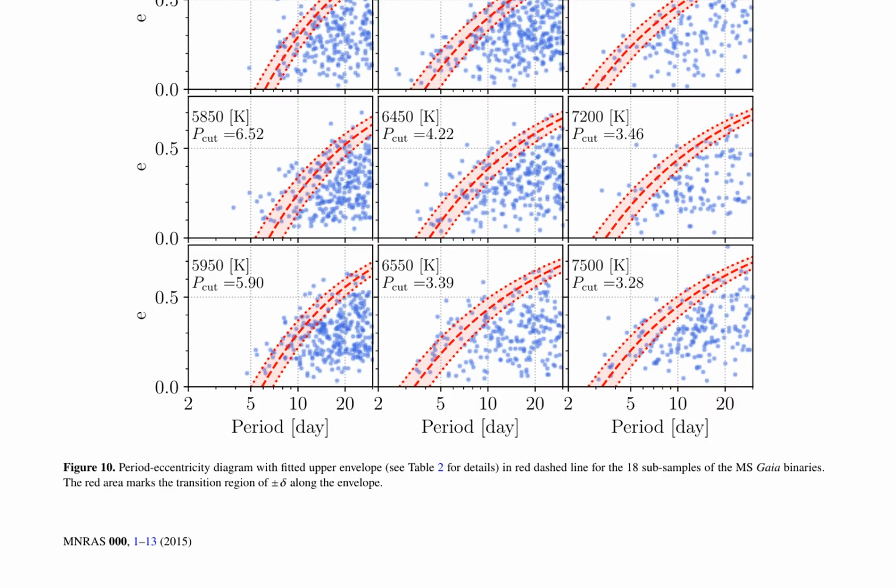The study concludes that the dependence of PCUT on stellar effective temperature in MS binaries is a complex phenomenon that can be explained by the interplay of several factors, including the shape of the upper envelope, the linear fit, and the correlation between PCUT and tau. The results of this study have implications for our understanding of the dynamics of MS binaries and the role of tidal circularization in shaping their properties.